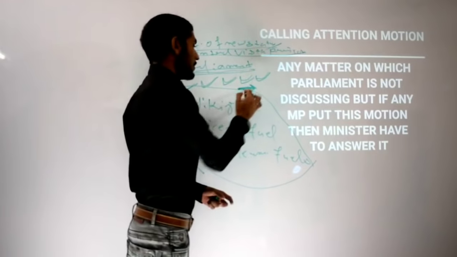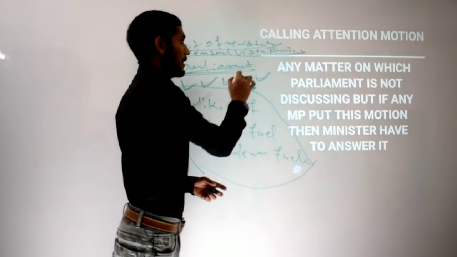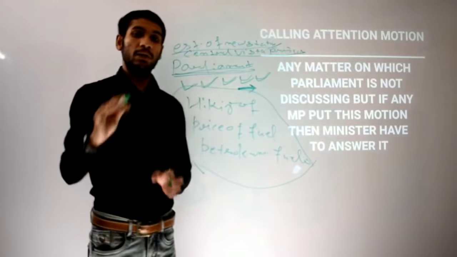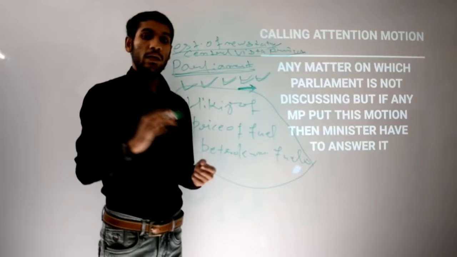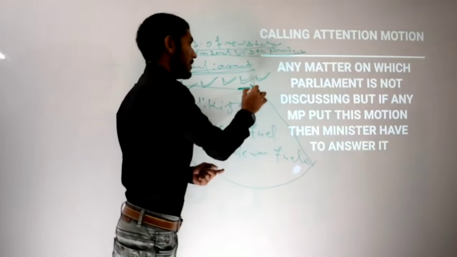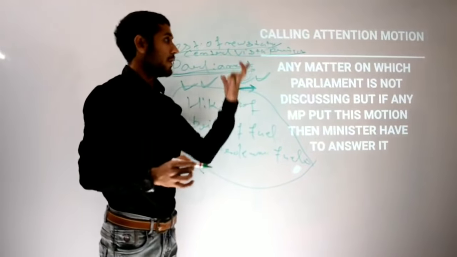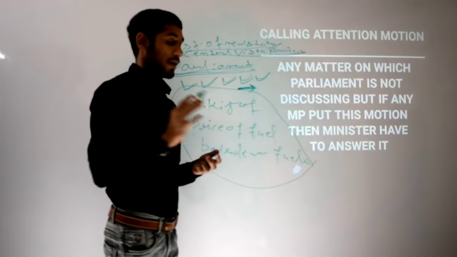So if any opposition MP moves a calling attention motion, and the Speaker of Lok Sabha allows it, or in the case of Rajya Sabha, the Chairman of Rajya Sabha allows that calling attention motion, then what happens?